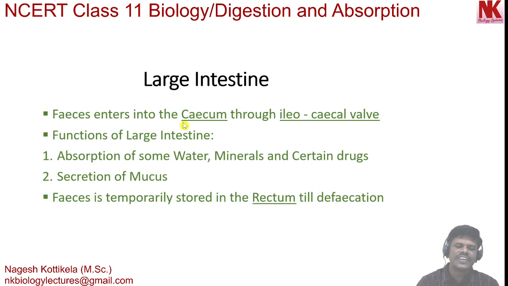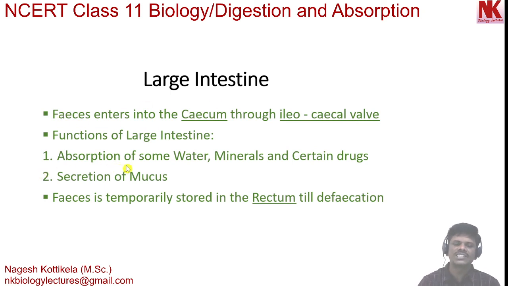Here, undigested, unabsorbed wastes are called feces. They enter into the cecum, the first part of the large intestine, through the ileocecal valve. So, the ileum is the last part of the small intestine, the cecum is the first part of the large intestine. So, the ileocecal valve is controlling this.